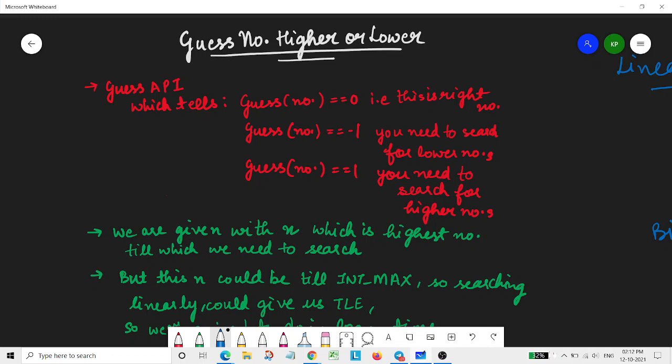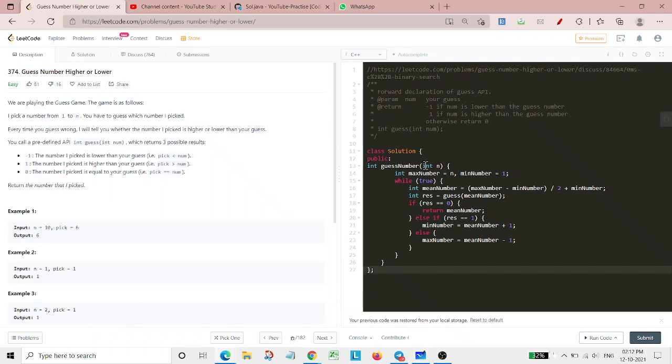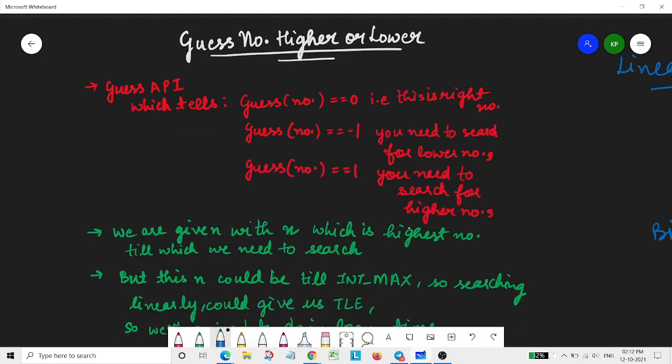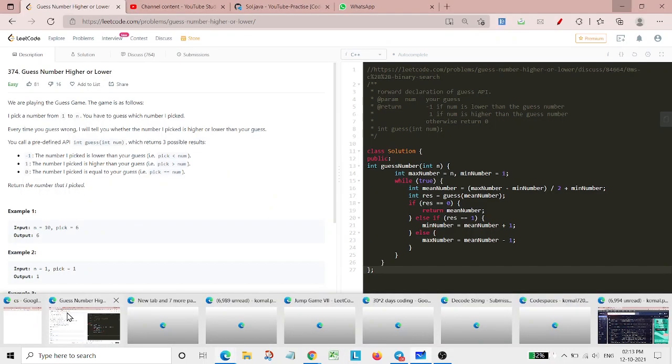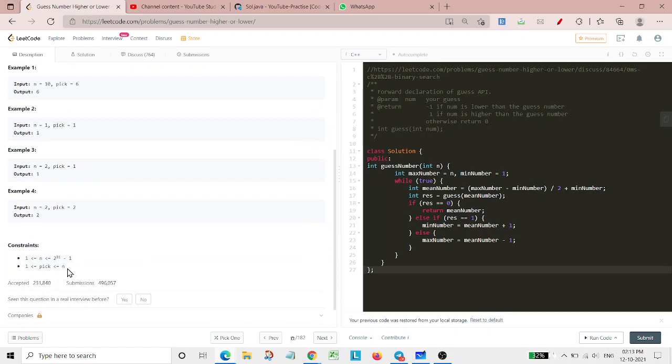Now comes the next part: we are given n, which is the highest number till which we need to search. Basically, we are simply searching, right? So for searching, the first thing that comes to mind is a linear search. But this n could be up to int max, so searching linearly could give us TLE, because we can see from the constraints that n can go up to 2 raised to the power 31 minus 1.